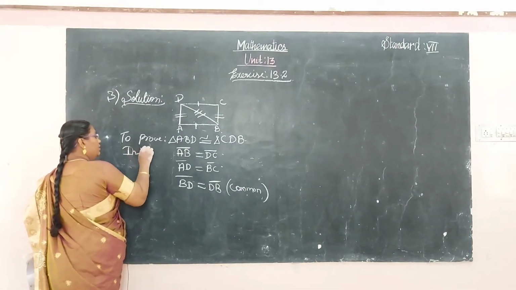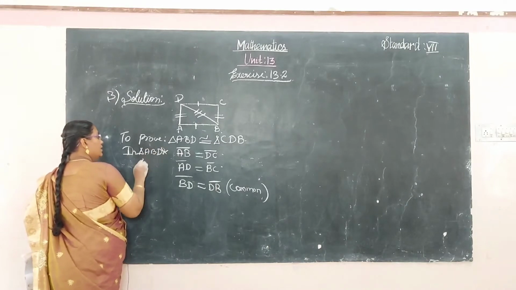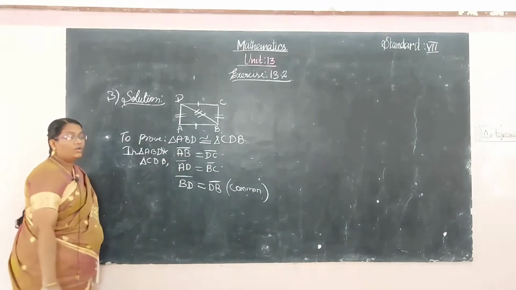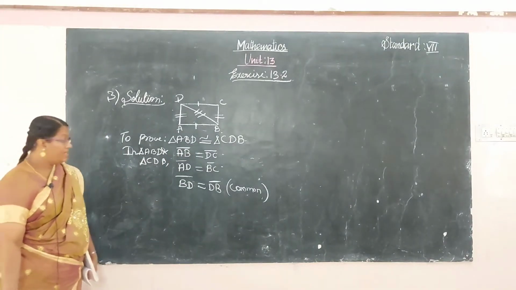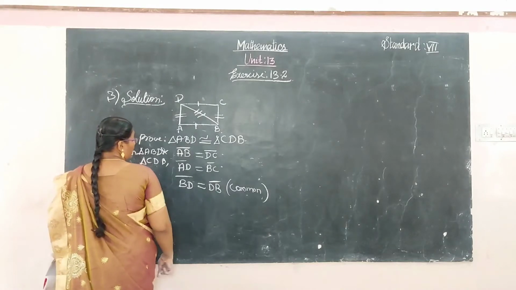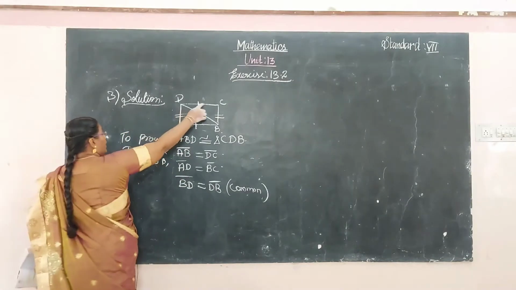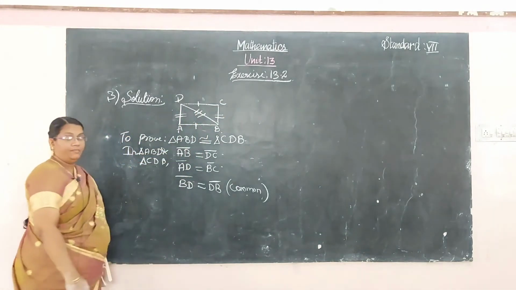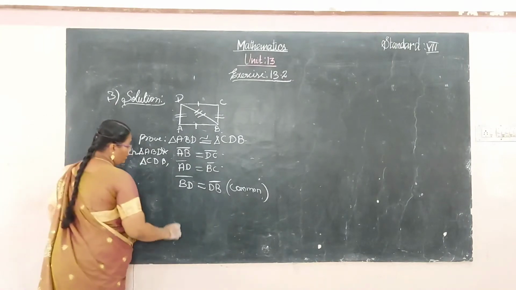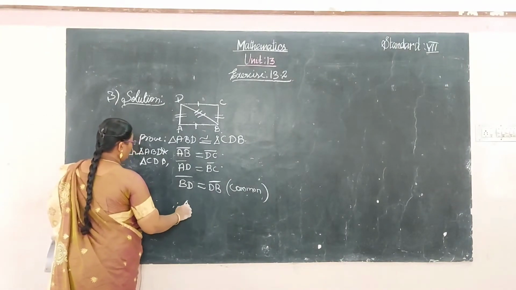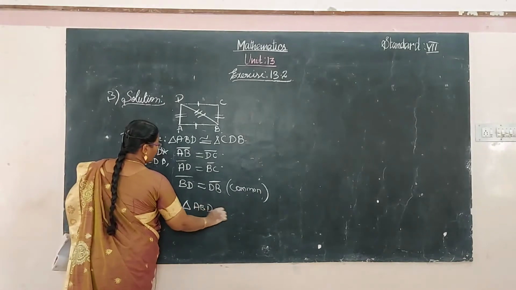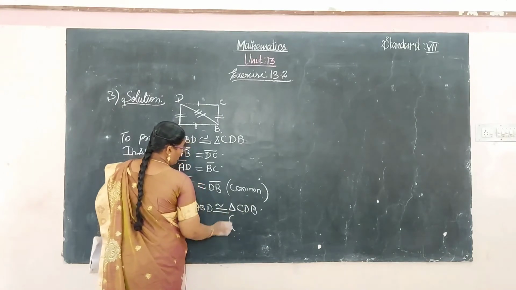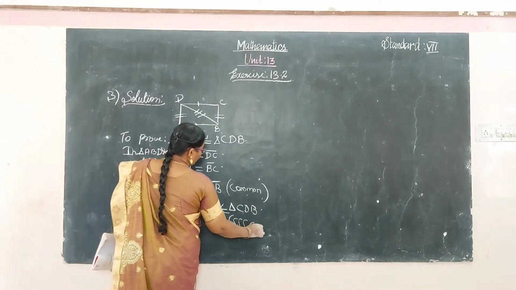In triangle ABD and triangle CDB, AB is equal to DC, AD is equal to BC, and BD is equal to DB, common for both triangles ABD and CDB. Therefore the triangle ABD is congruent to the triangle CDB by SSS congruence.